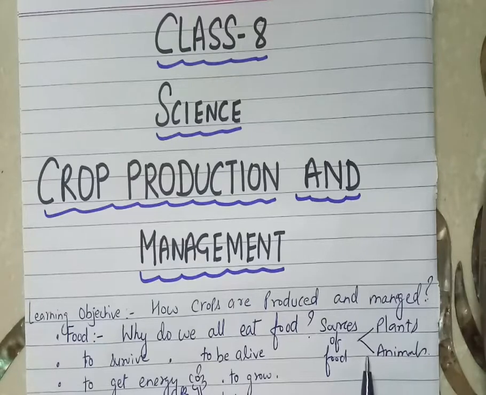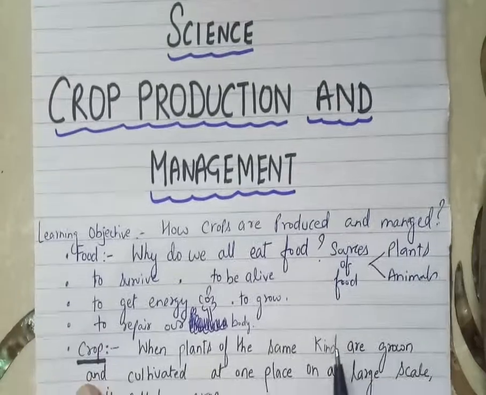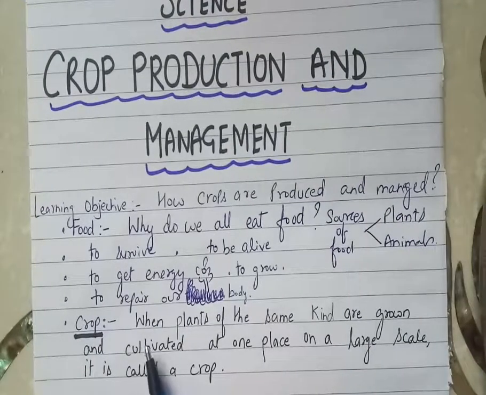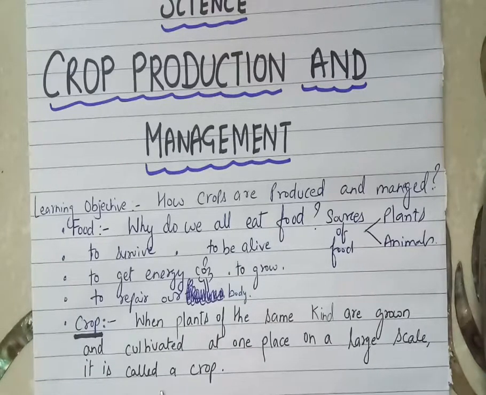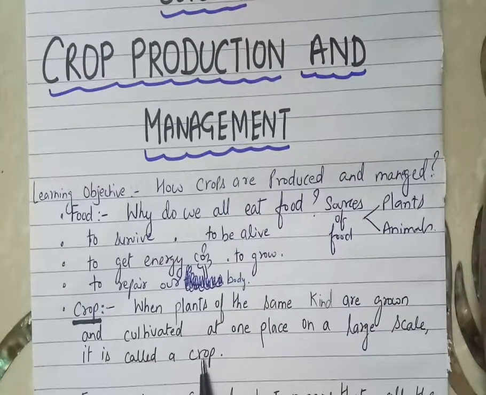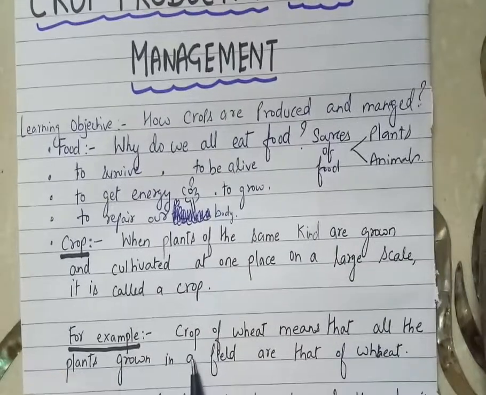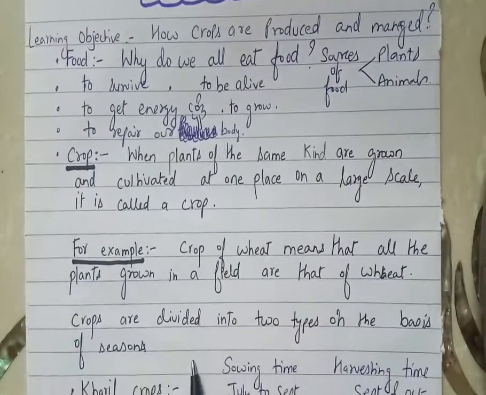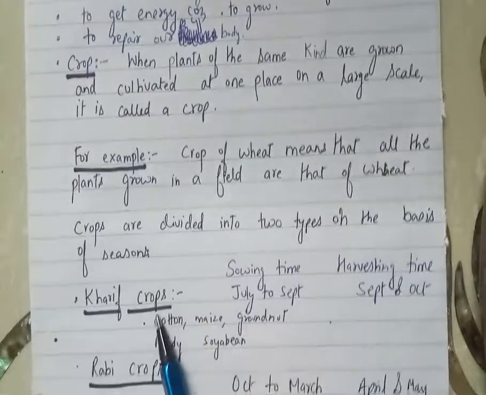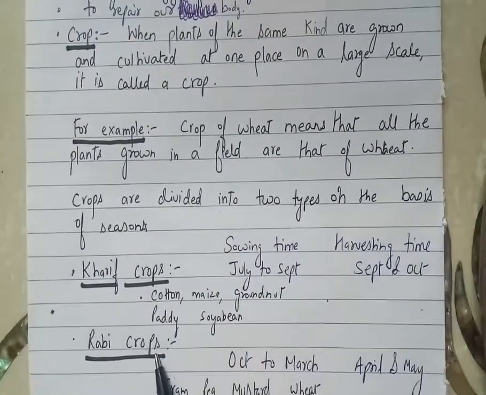All right. Now, first of all, the question arises, what is a crop? When plants of the same kind are grown and cultivated at one place on a large scale, it is called a crop. Okay, it is understood. Now, for example, a crop of wheat means that all the plants grown in a field are that of wheat only. Crops are divided into two types on the basis of seasons. First is Kharif crop, second is Rabi crop.